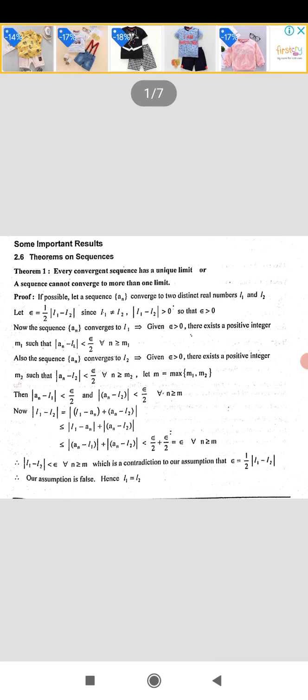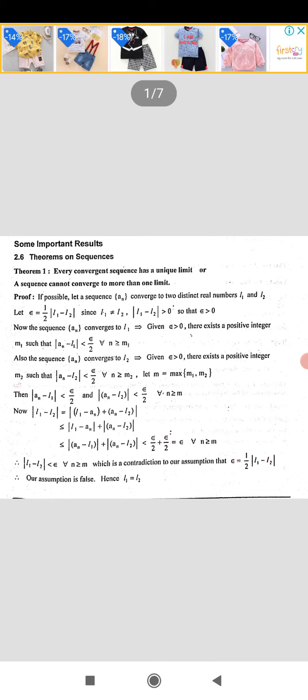Now I am considering modulus of L1 minus L2, which is equal to, within modulus I am adding and subtracting an. What is this? Modulus of L1 minus an plus an minus L2. That is, an is added and an is subtracted. Make it into two groups.